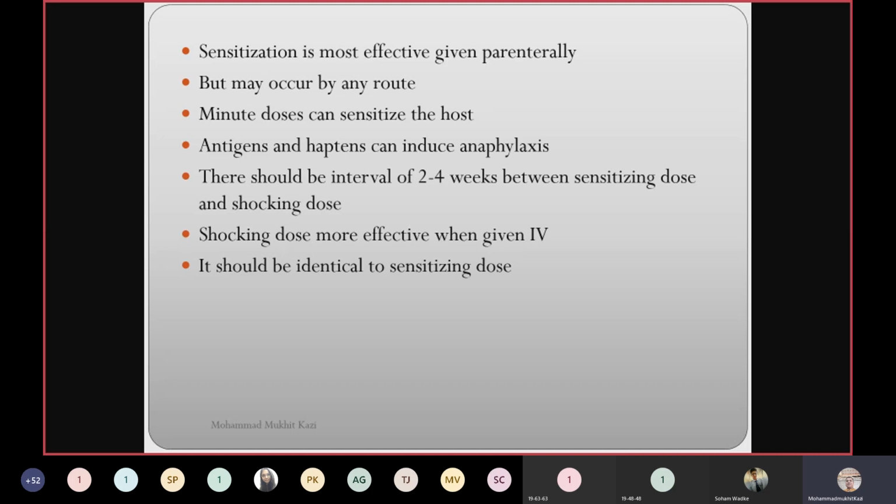That is very important, the anaphylaxis action. The shocking dose is more effective when given intravenously. Of course, intravenous. Why is intravenous more dangerous? It is directly going into the blood system. That is why it is more dangerous, or more effective. It should be identical to the sensitizing dose. The shocking dose must be identical to the sensitizing dose. Otherwise, there will be no hypersensitivity reaction.